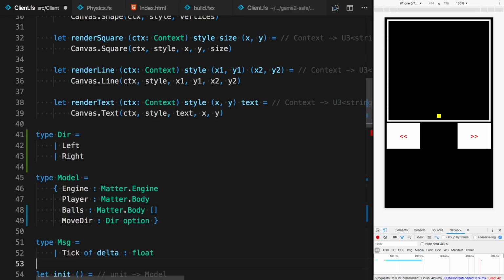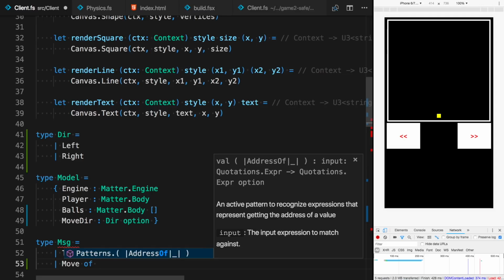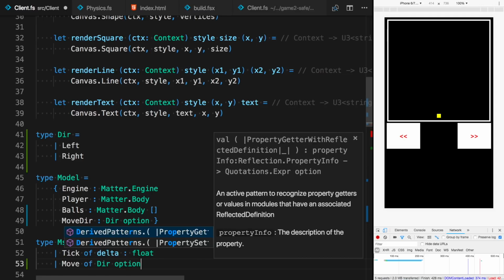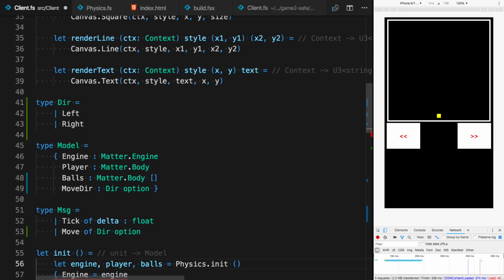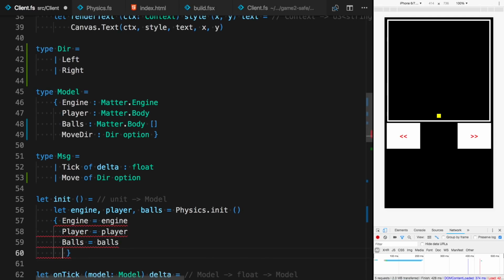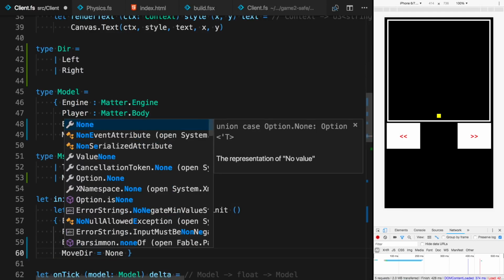So basically, player is idle at the moment, and we'll have a message called move, also with backing field of dir option. So either move left, right, or just stop. Okay, so initially that will be set to none,